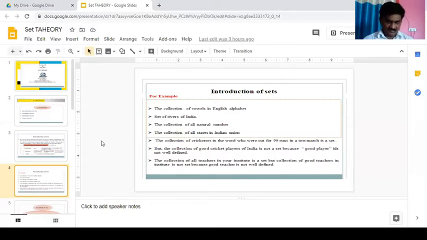All these examples are sets, but the collection of good cricket players of India is not a set because good player is not well defined. The collection of all teachers in your institute is a set, but the collection of good teachers in the institute is not a set because good teacher is not well defined.